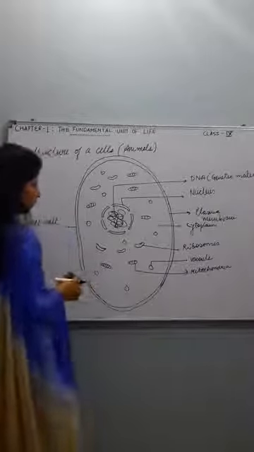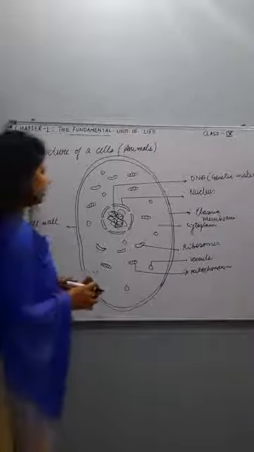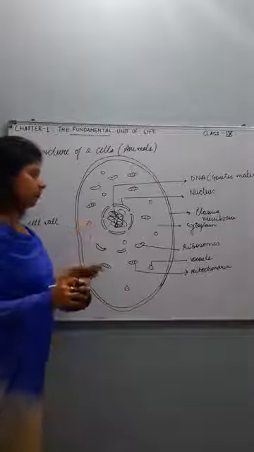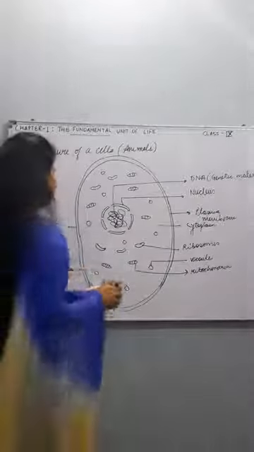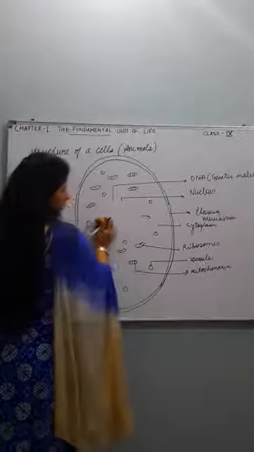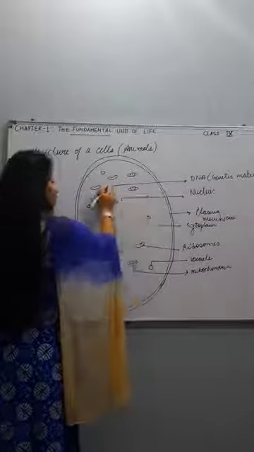Important thing is, as here we have several vacuoles, but in plant cell the nucleus is not present in the center. Moreover, these vacuoles are also not scattered.